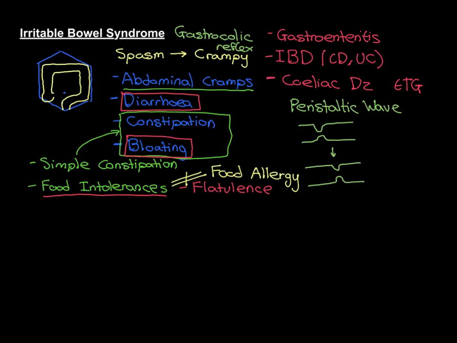And IBS should be a diagnosis of exclusion. You should rule out all of these 3 things prior to making a diagnosis of IBS, because you don't want to conclude that the abdominal cramps are idiopathic when in fact they've got an inflammatory cause underlying them.